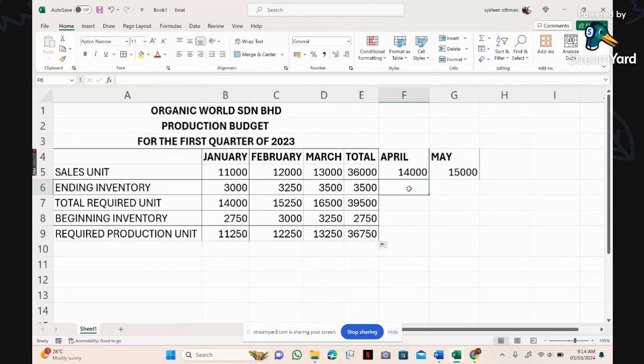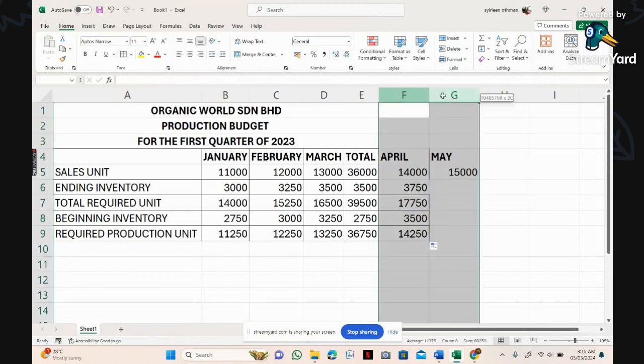I'm going to fill up this one as well. This one is actually the same: 25% times May. Enter. Then just drag this. April is, wait, not 3,000, sorry. April is the ending inventory of March. Enter. I just want to fill up the April part. So there you have the production budget.